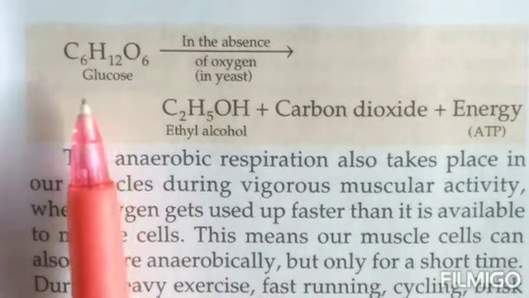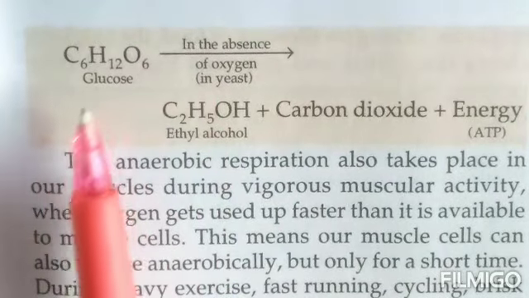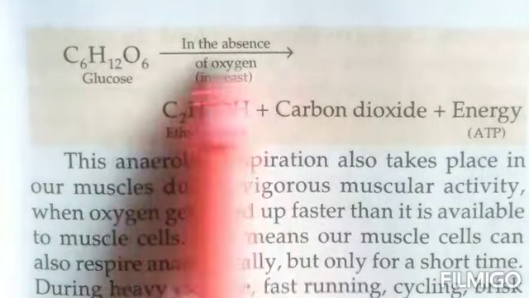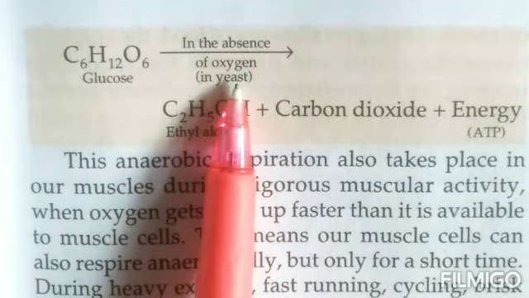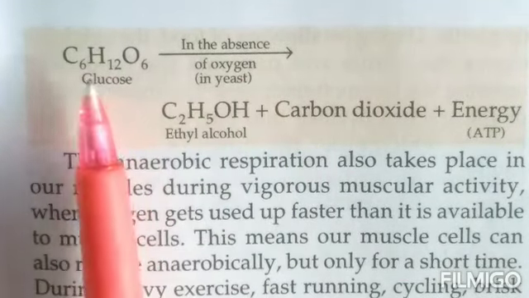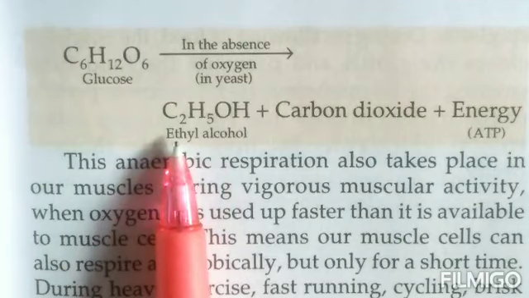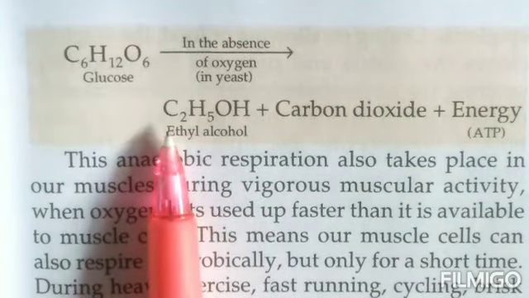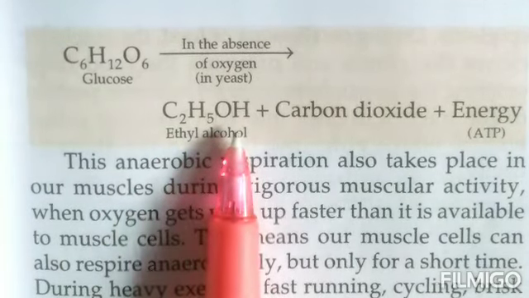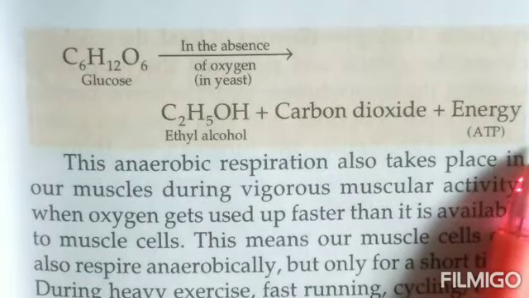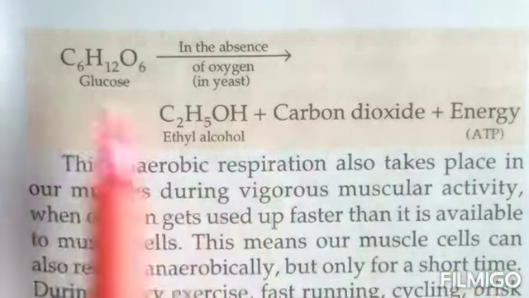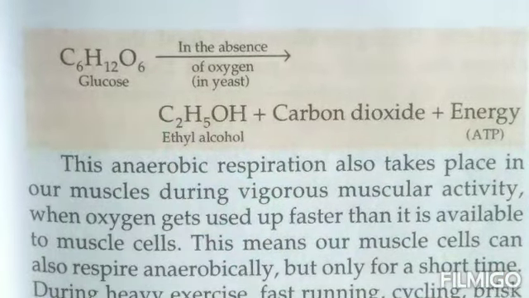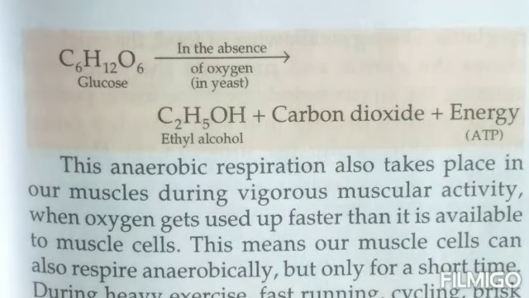Now see, this is a word reaction for it, children. Glucose is over here. There is no oxygen because this reaction is taking place in the absence of oxygen. So this glucose will break down into ethyl alcohol. Ethyl alcohol is C2H5OH plus carbon dioxide plus energy. So this reaction will take place in the case of anaerobic respiration.